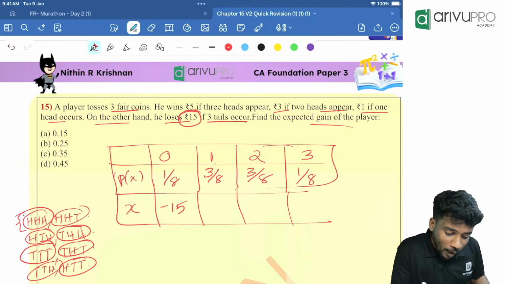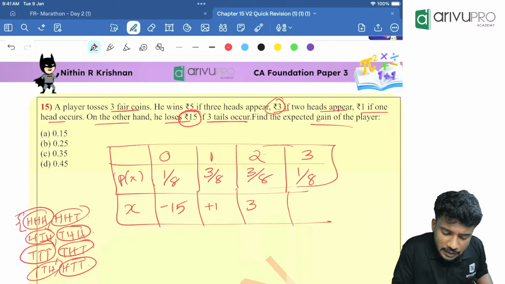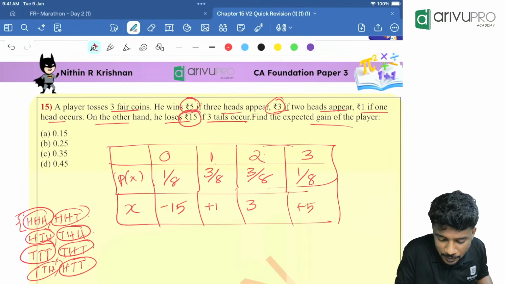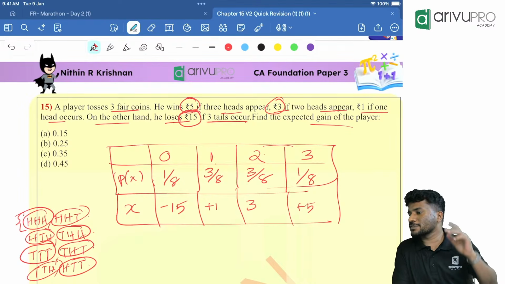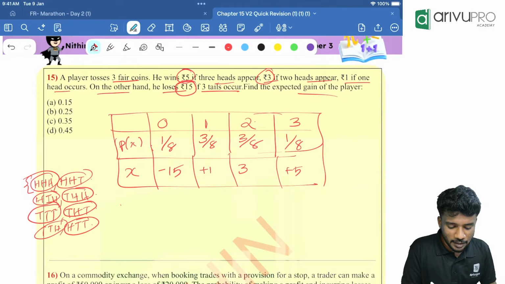Okay. If 1 head appear, how much gain is he getting? 1 rupee. That means plus 1. Then if 2 head appear, how many rupees is he getting? 3. Then if 3 heads appear, how much gain in rupees? Plus 5. People, these are the given x values. The corresponding p of x values are also given. Now we need to find the E of x.